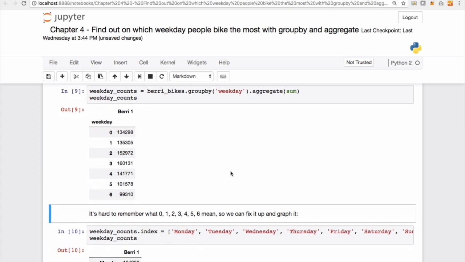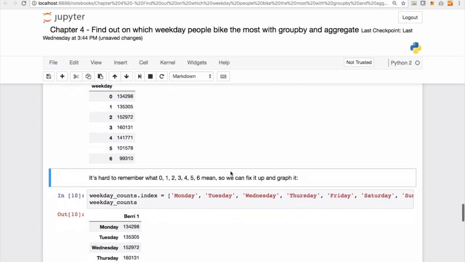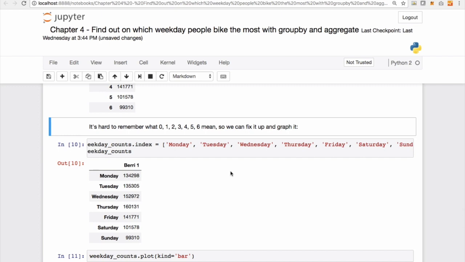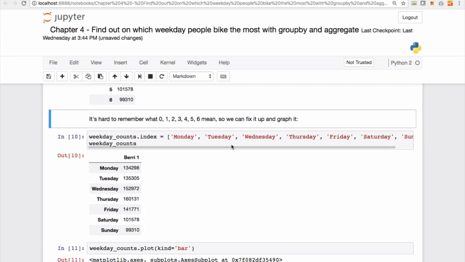Now it's hard to remember what these 0, 1, 2, 3, 4, 5, 6 mean. So we're going to fix that by coming up with an enumeration strategy, an enum strategy, by using day of week names instead of day of week indices. So all we have to do is set the index of the weekday_counts data frame as a list of the days of the week.